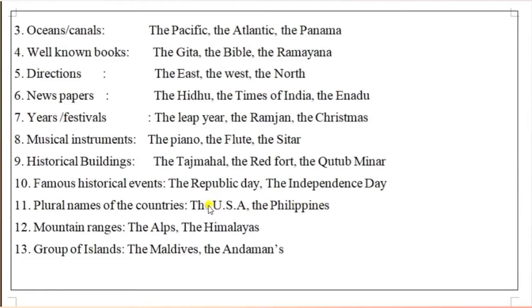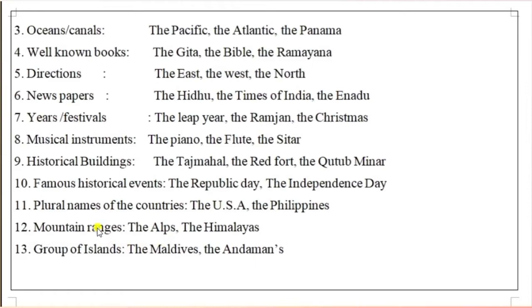See here, the USA, you are getting confused: you pronounce it "USA", so why should we use "the" and not "a"? USA means United States of America, a plural name of a country, so we use "the" before it. Similarly the UK, the Netherlands. Before plural names of countries we have to use "the".